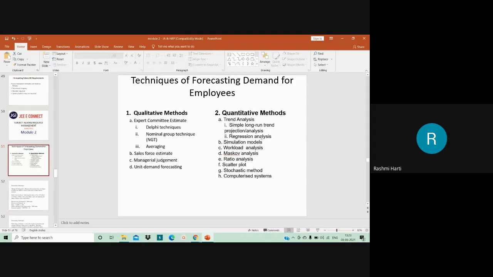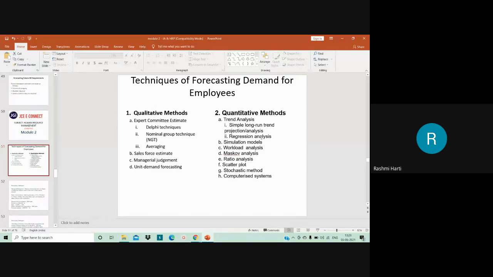Then you have Markov analysis. So this method uses historical rates of promotions, transfers, and turnovers to estimate future availability in the workforce. Okay. So based on past probabilities, one can estimate the number of employees who will be in the various positions within the organization in future. So this model gives good results in a stable environment. So whenever the environment is very stable, this particular method gives good results.